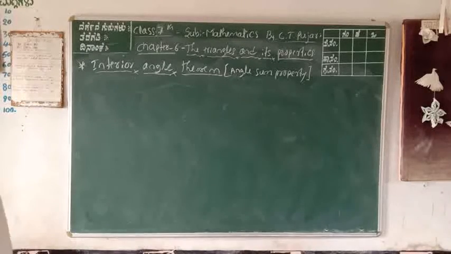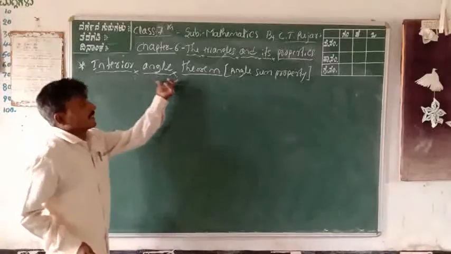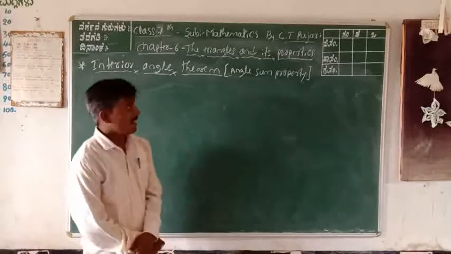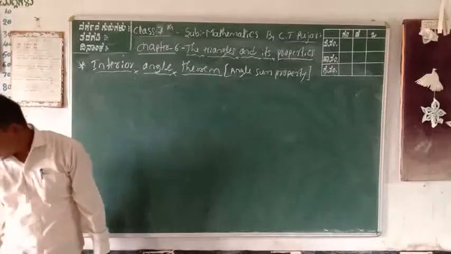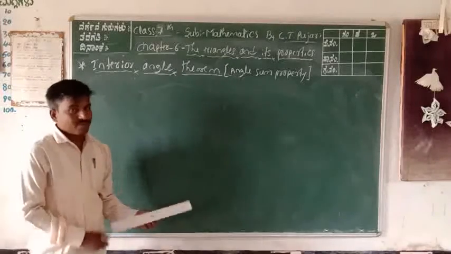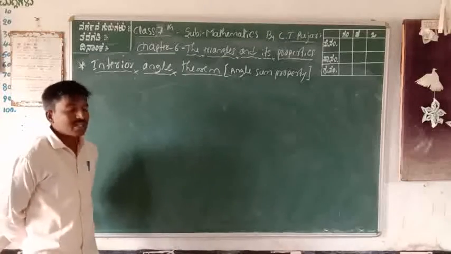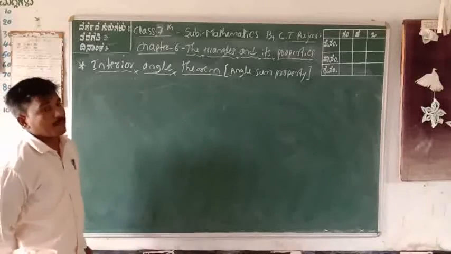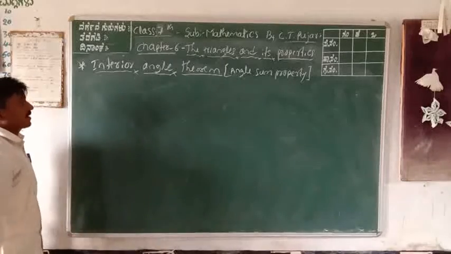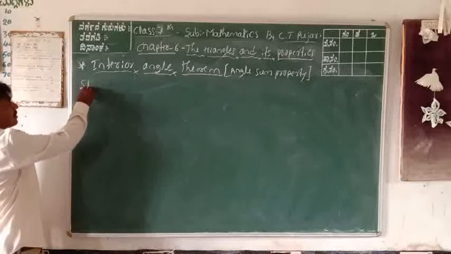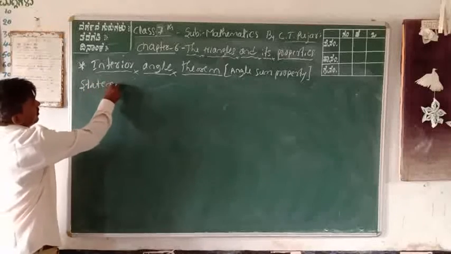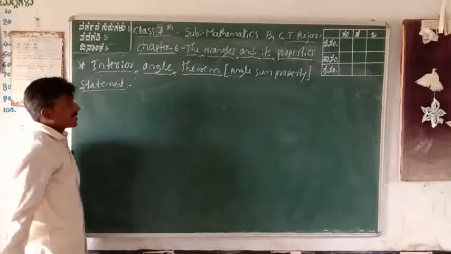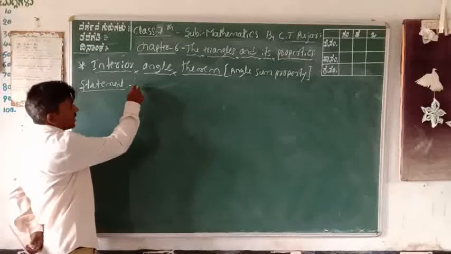Okay, next one is the interior angle theorem, otherwise the angle sum property of a triangle. What is the interior angle theorem? This is also most important. You already learned it in your previous class, so no problem. First, we take the statement of the theorem.